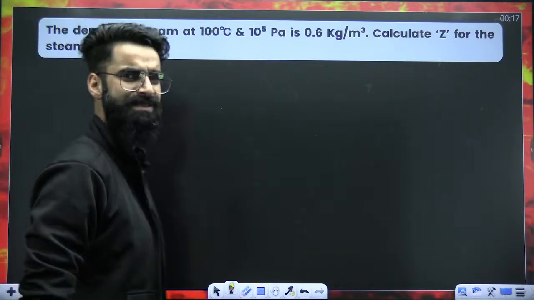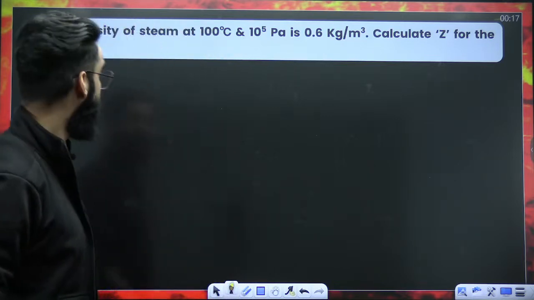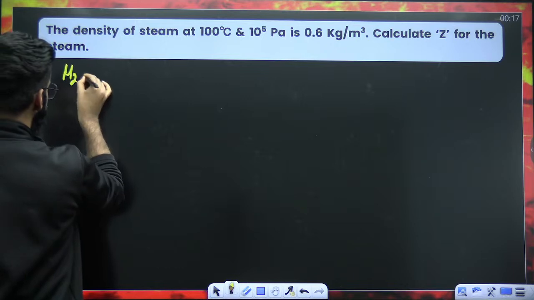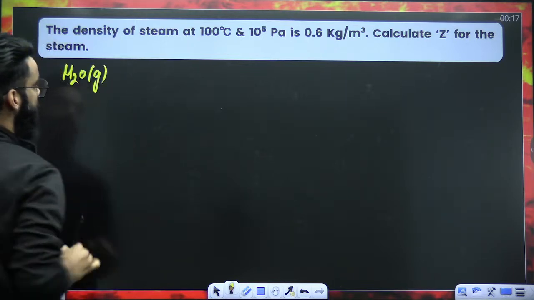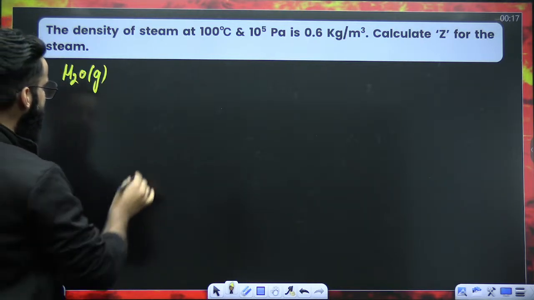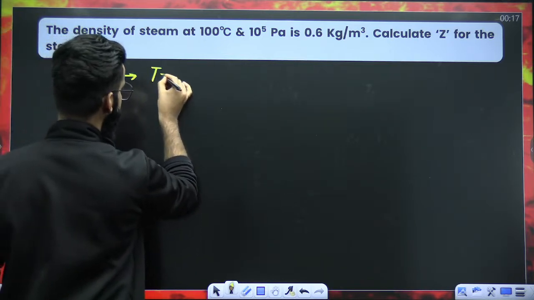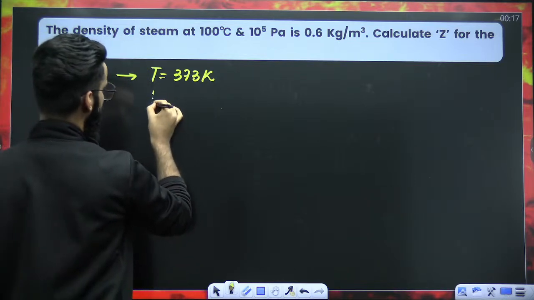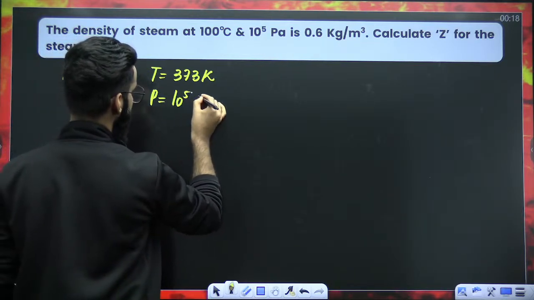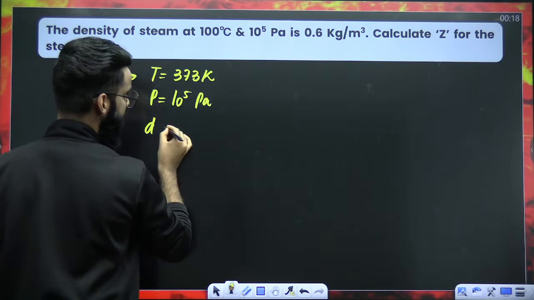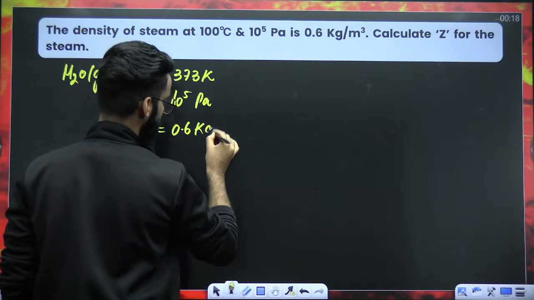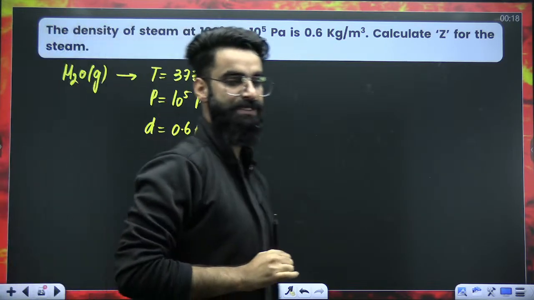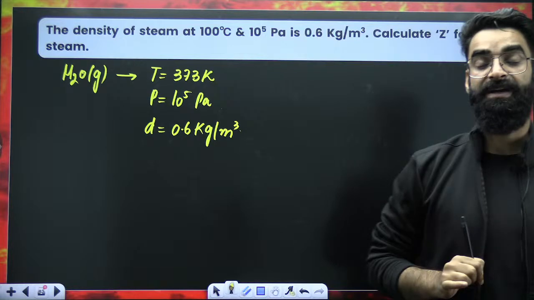One more question of a similar type, have a look. The density of steam. What is steam basically? Steam is nothing, it's H2O gas. This is what you call steam. So we have a gas which is kept at temperature 100 degrees centigrade. Pressure of the gas is 10 raised to 5 Pascal, right? Density of the gas is 0.6 kilograms per meter cube. Again, we have to get the Z value for steam. We have to calculate the compressibility factor for the steam.